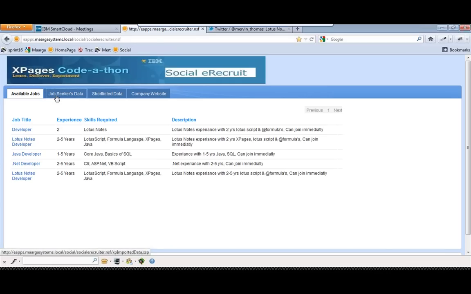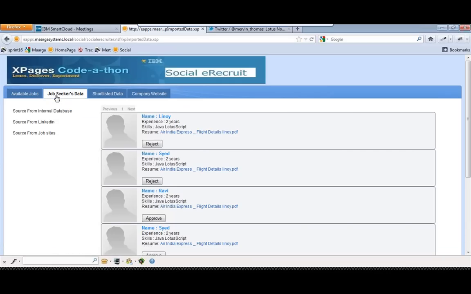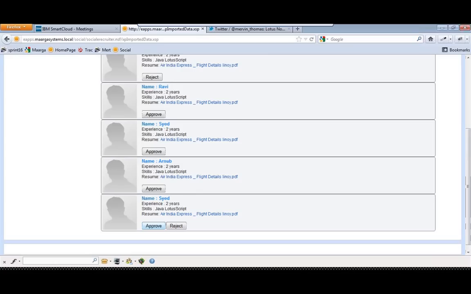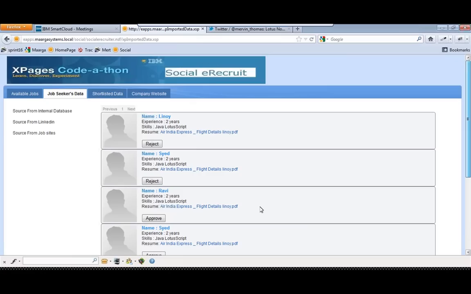Now if you go to the job seekers data, there are sources from the internal database which is already there, and you can also get those sources from the LinkedIn. Here you have an approve or reject button at the starting. Once you find that candidate is suitable, you click the approve button, so it will come in the shortlisted data.